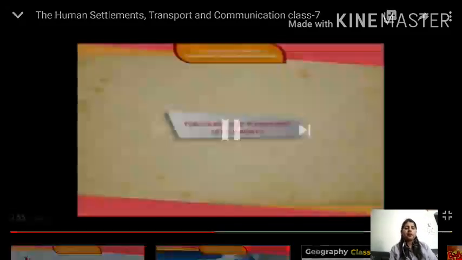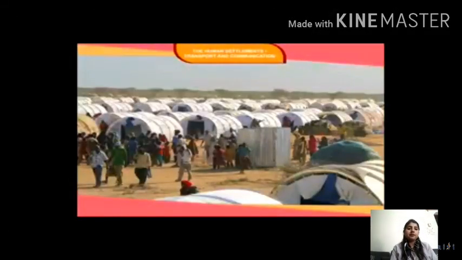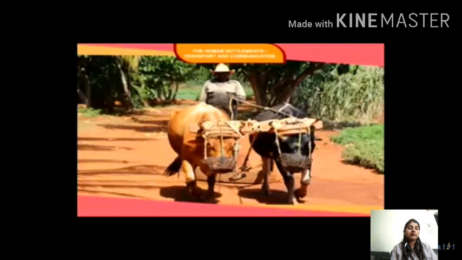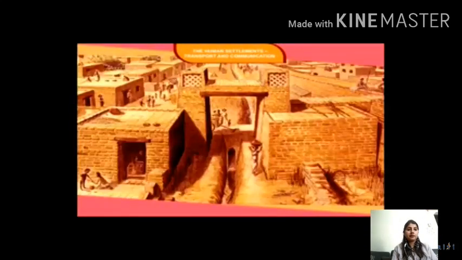Temporary and permanent settlements. This we have already done, and I have shown you as well. Once more you can see clearly what a temporary settlement is and what a permanent settlement is. Depending on the length of time for which they are in use, a settlement may be temporary or permanent. Temporary settlements are those that are occupied for a shorter period of time. Tribes living in deserts, tropical rainforests, and other inhospitable environments build temporary settlements. However, most of the settlements that we see today are permanent settlements.